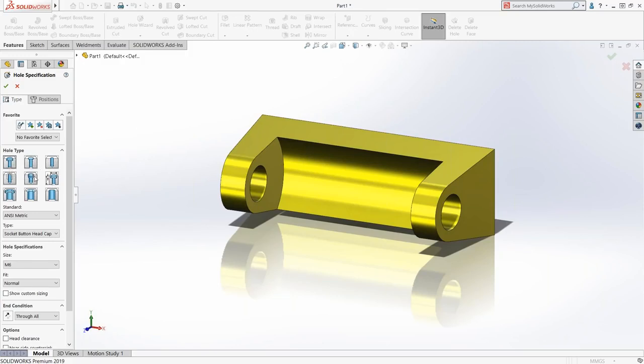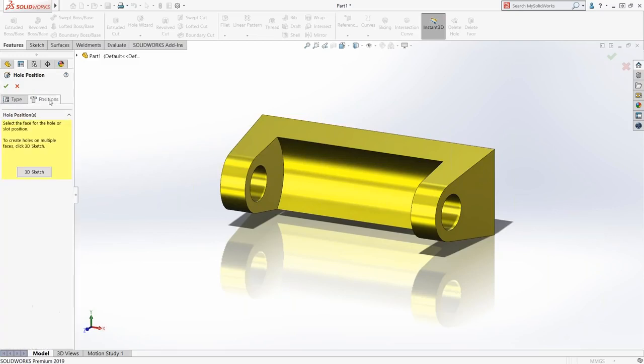You've got all your different hole types that are available here. I'm going to choose the counterbore. You have all your different standards that are available here. You also have all your different screw types. So this is a socket button head cap screw, M6. It's going to be through all. And then we define the positions.